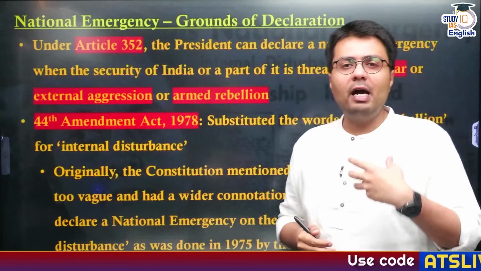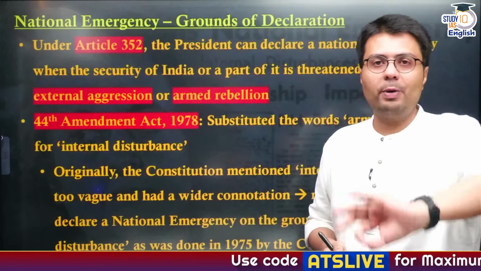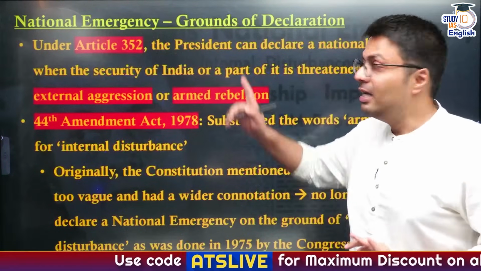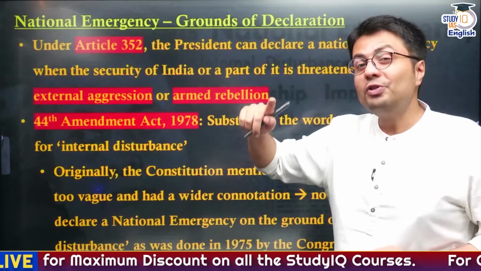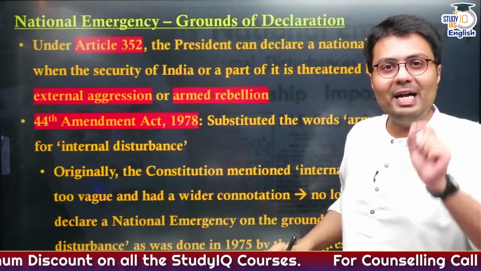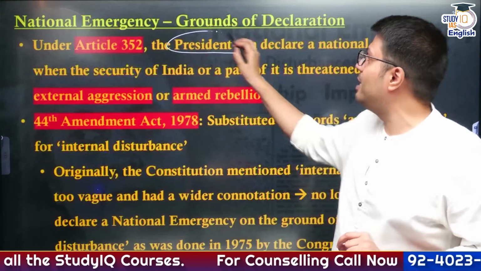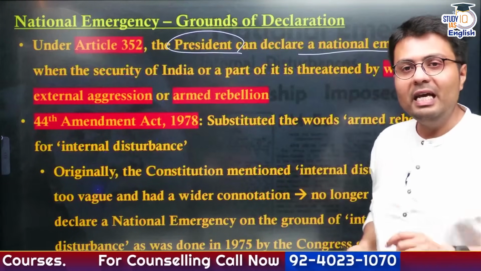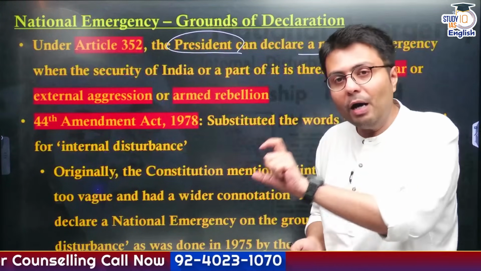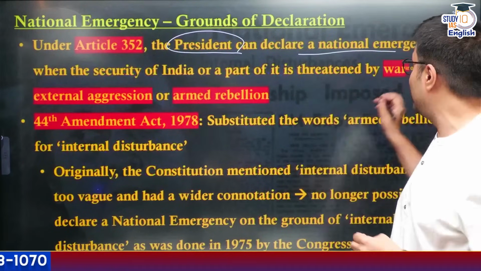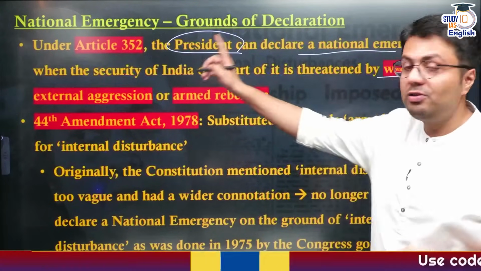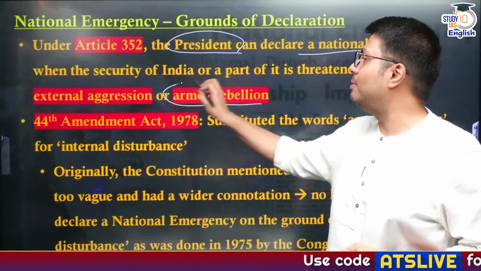First, let us understand what are the grounds on which you can declare national emergency in India, and for that you need to refer to Article 352 of the Constitution. When you read Article 352, it will tell you that it is the President of India who can declare a national emergency in case the security of India or a part of India is threatened, and there are three grounds for imposition of national emergency. That is war, external aggression, or armed rebellion.